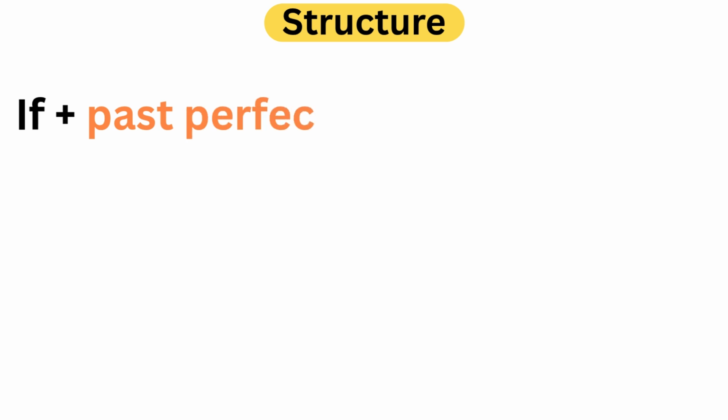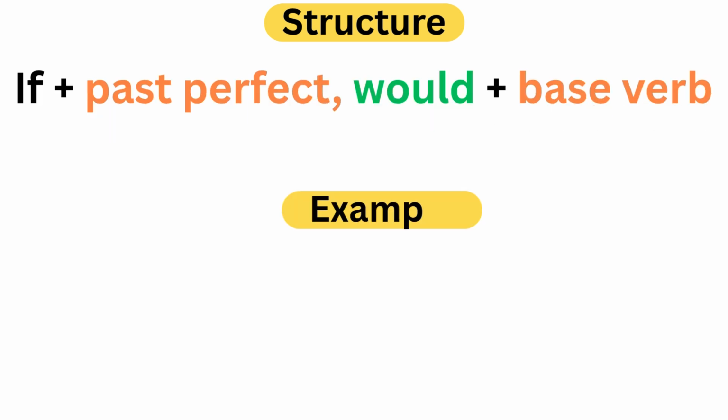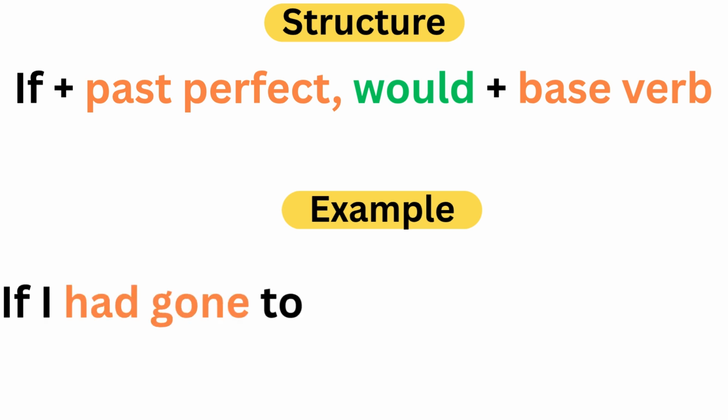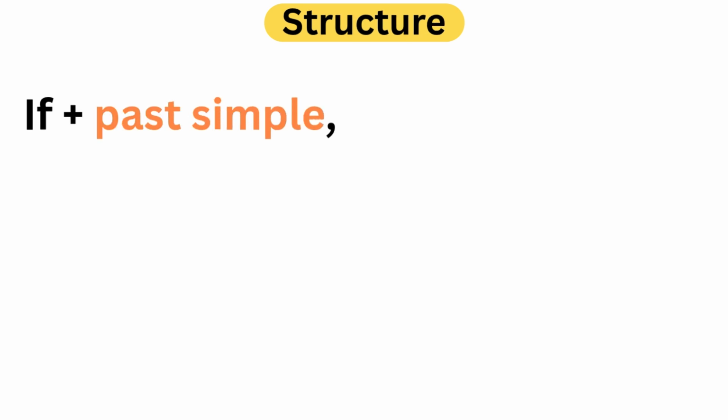Structure. When an unreal past event affects the present will be if plus past perfect, would plus base verb. Example, when an unreal past event affects the present will be, if I had gone to bed earlier, I would feel better now.